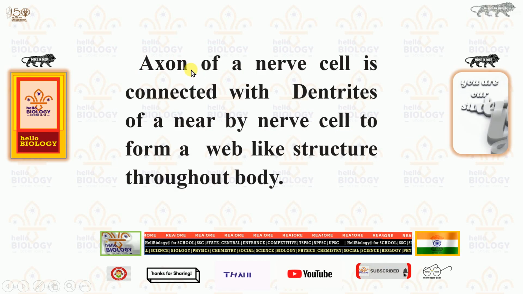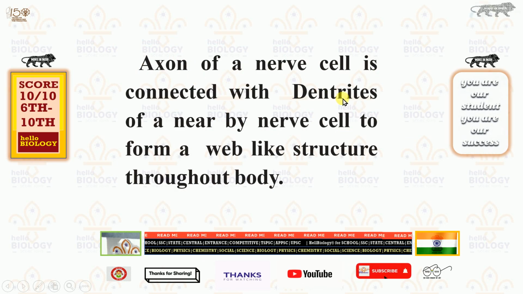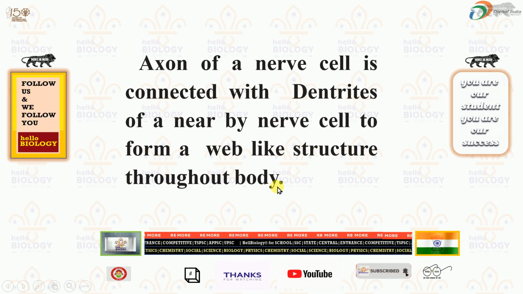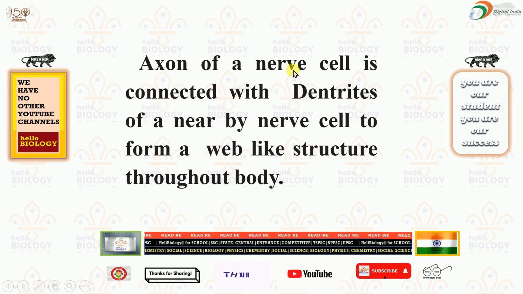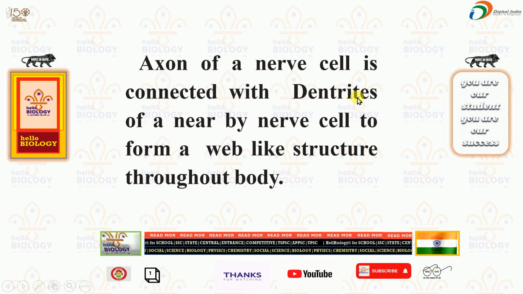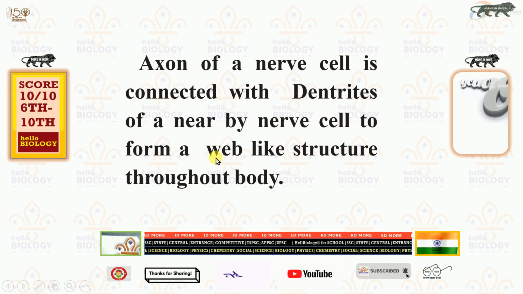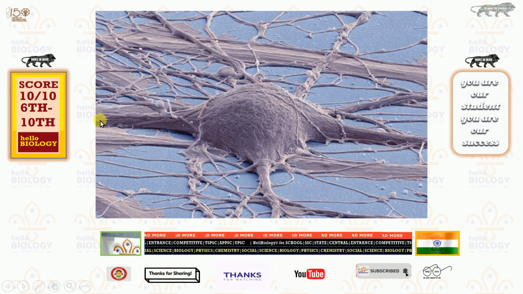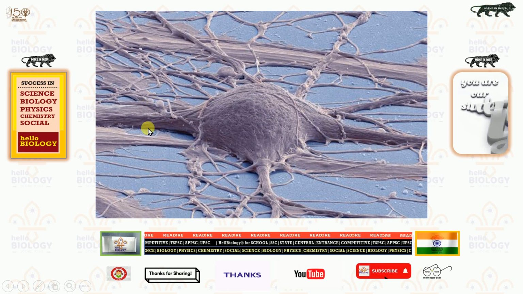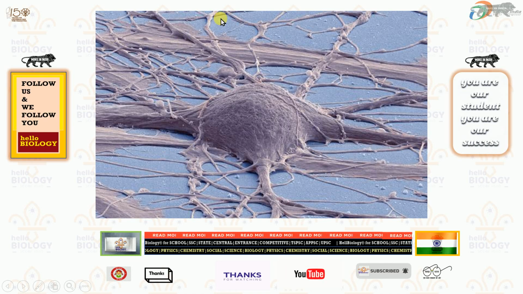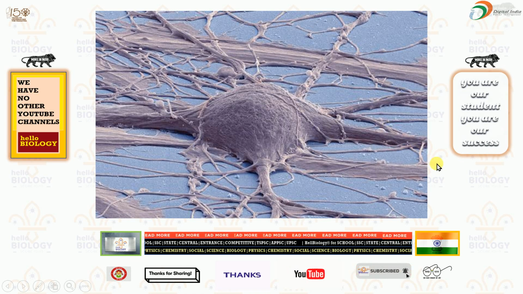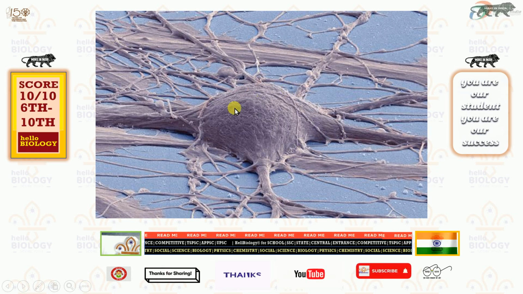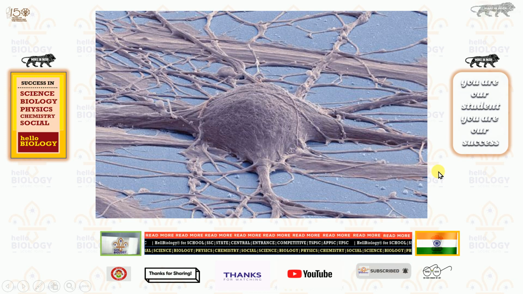And one more thing, the axon of a nerve cell is connected with the dendrites of a nearby nerve cell to form a web-like structure throughout the body. So in our body, the axon of a nerve cell is connected with the dendrites of nearby cells, so that it forms a web-like structure as I showed in the picture here. It will connect completely. So in your exam, if they ask, you can write this information. We are not going out of the syllabus, it is the complete textbook syllabus only, but we are going on with additional images.